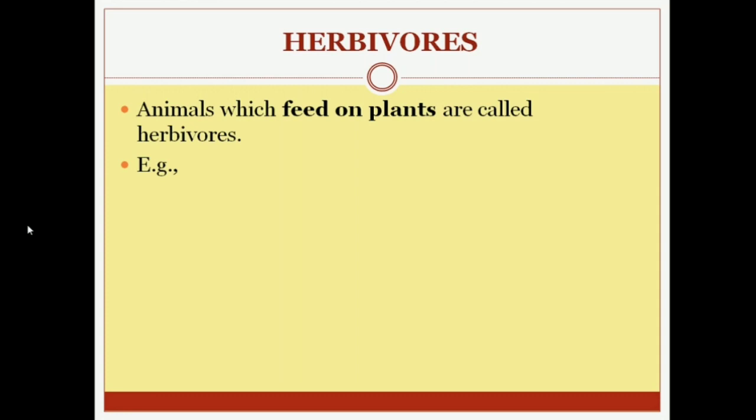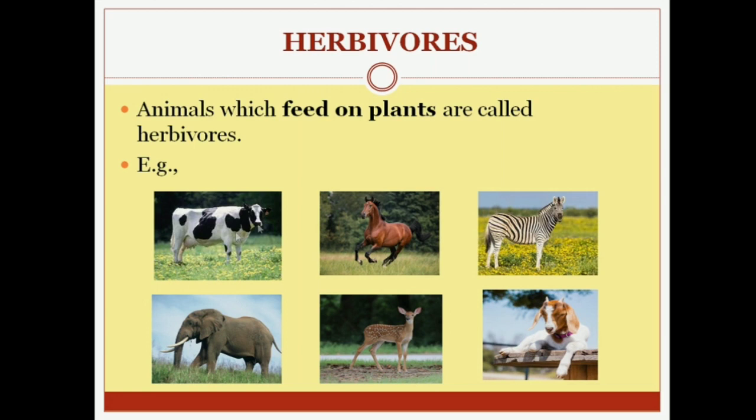So let's see one by one. Which animal is this? This is a cow. We all know that a cow is a herbivore animal, right? They eat plants. The second picture is of a horse. This is also a herbivore. The third picture is of a zebra. It is also a herbivore, right? This is a herbivorous animal. The fourth is an elephant, then deer, then goat. So you can say that these animals are herbivorous animals.